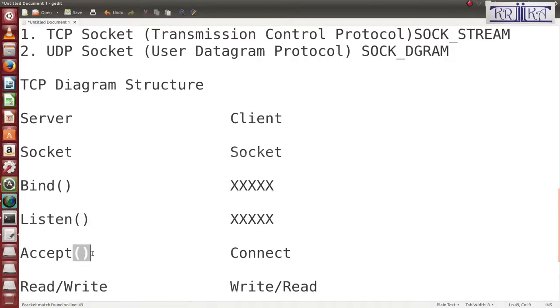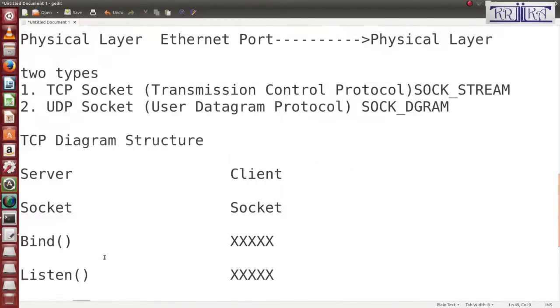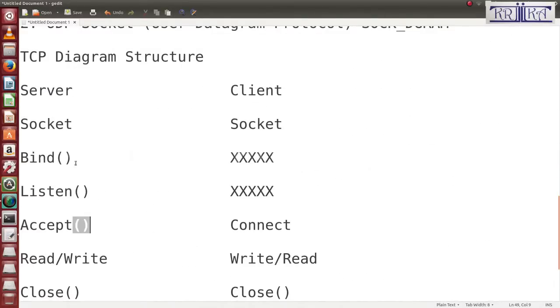The accept function is used to accept connections from the client one by one. It will make a queue, on a first come first service basis. The accept function will accept the connection, then read and write, then close it. Okay. Now I'll tell you about the diagram structure.